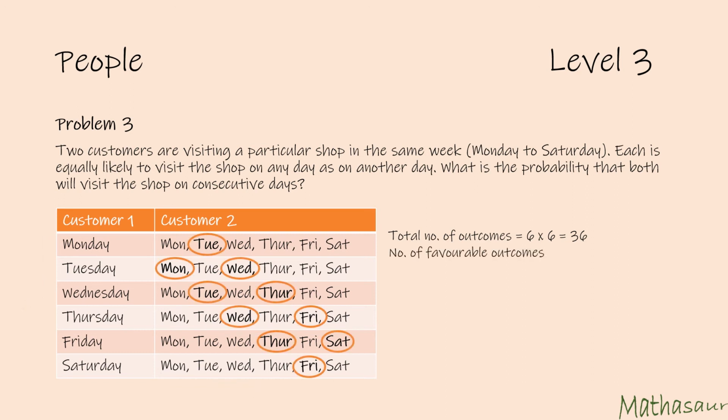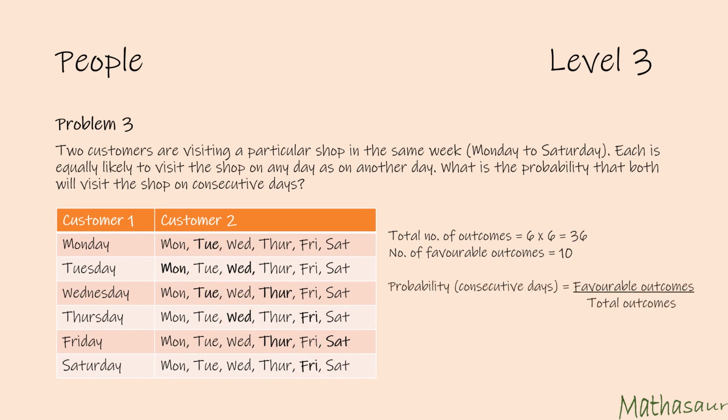Now let us count the number of favorable outcomes here. We would have 10 favorable outcomes. So the probability that the 2 customers go on consecutive days would be equal to favorable outcomes divided by total outcomes, which is equal to 10 by 36 or 5 by 18.